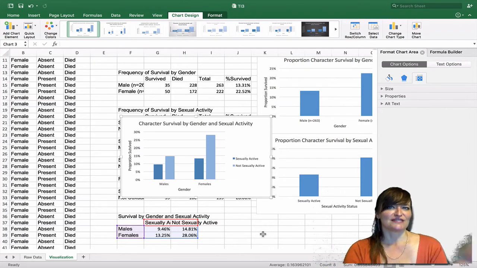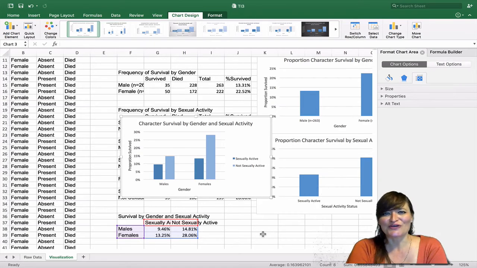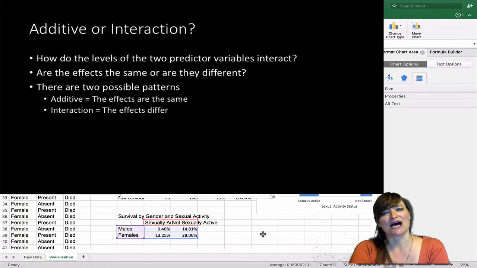When you write your sentences in your write-up, you're going to need to interpret this. Now, remember at the beginning I was saying, we're asking the question, does the effect of sexual activity just add together with the effect of gender? Or does the effect of sexual activity differ depending on the level of gender?